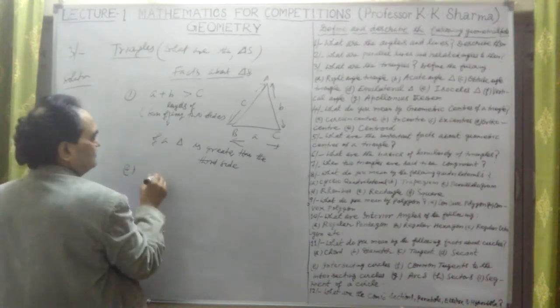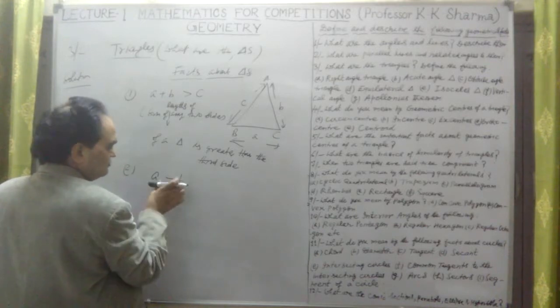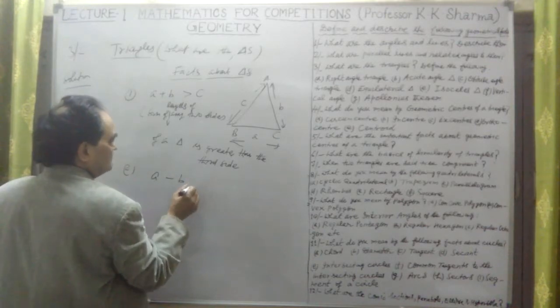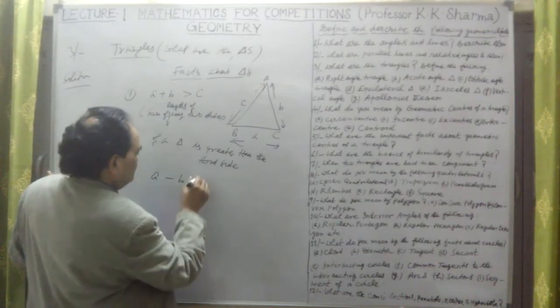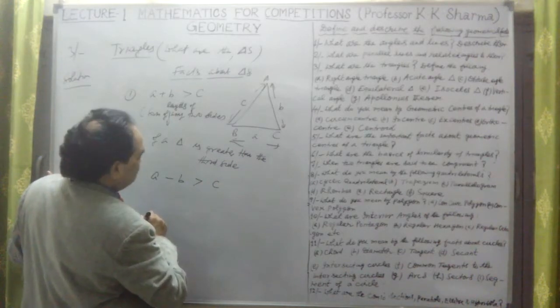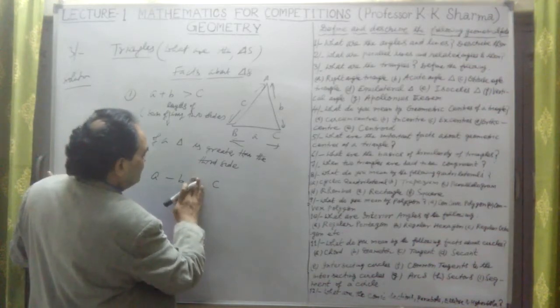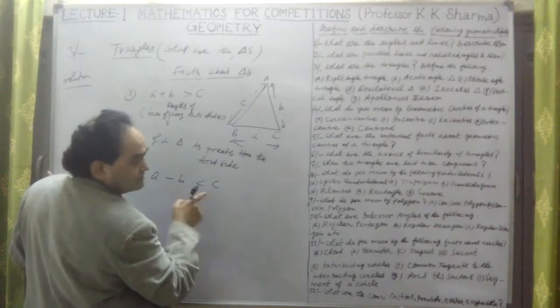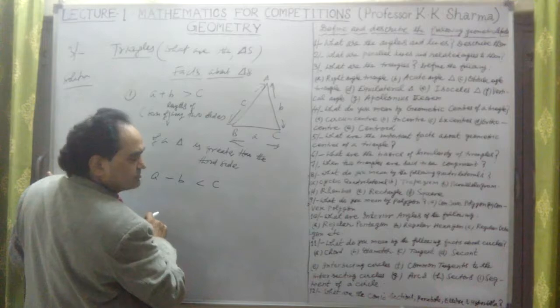Second, the difference of any two sides, a minus b. Suppose a is greater than b. The difference is always less than the third side c.